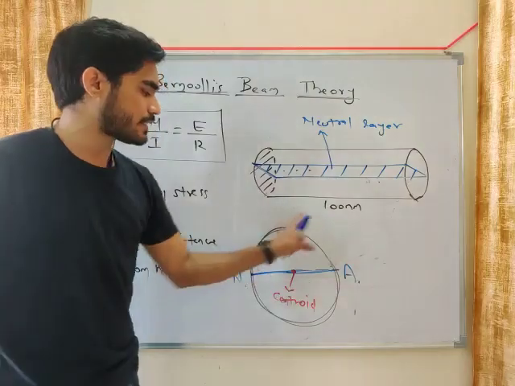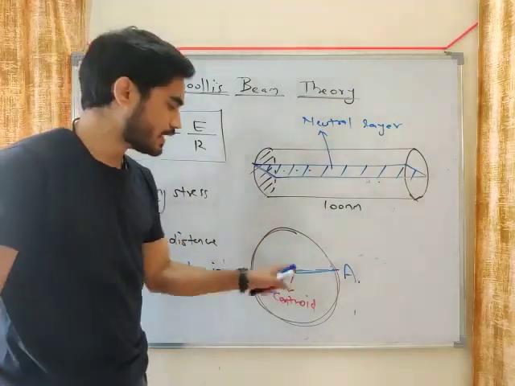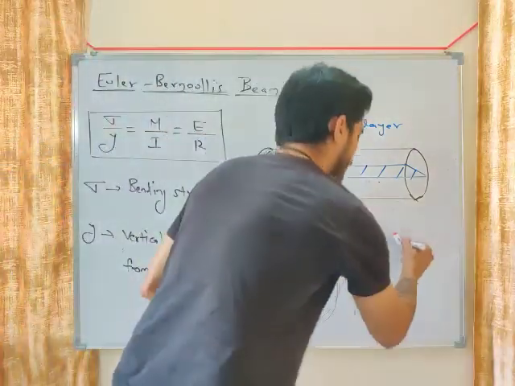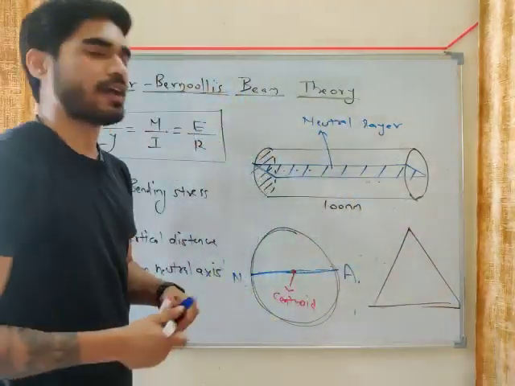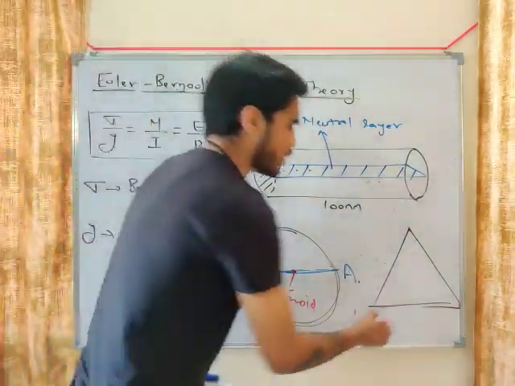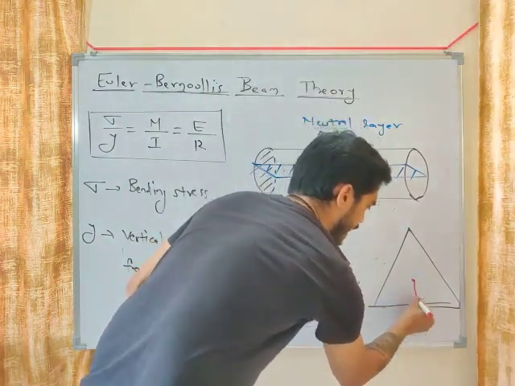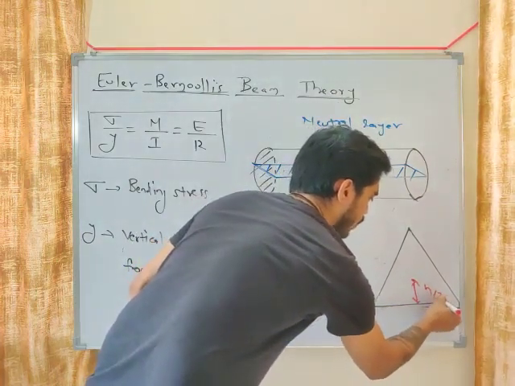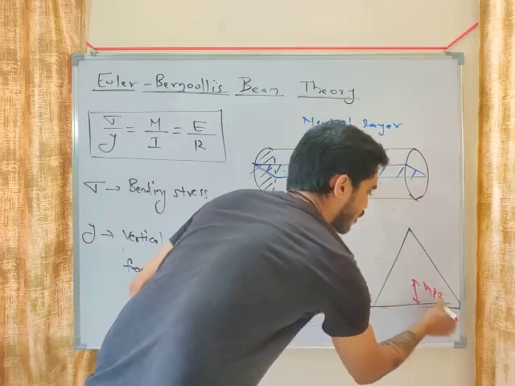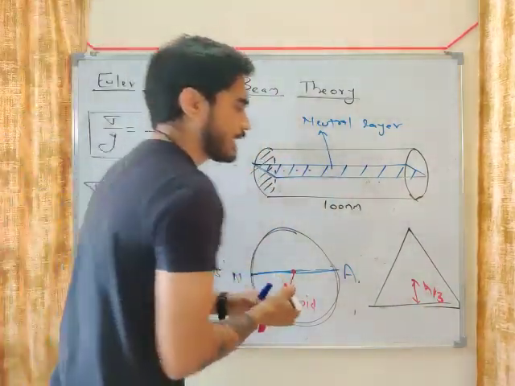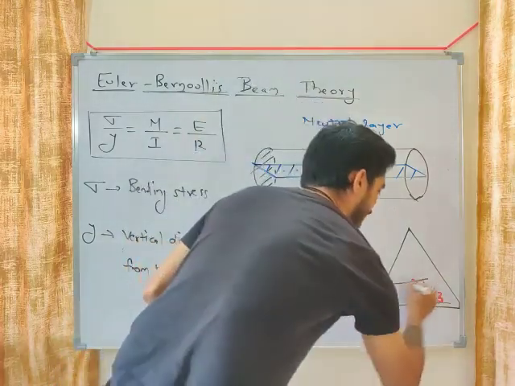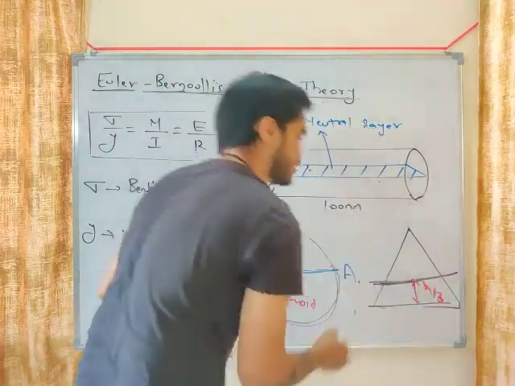Okay, so where do you get the centroid? In case of a circle, it will be at the center. Let's say you have a triangle. So where do you get the centroid of a triangle? You get the centroid of a triangle at h by 3 from the bottom. So the neutral axis of the triangle will pass through this centroid at h by 3.